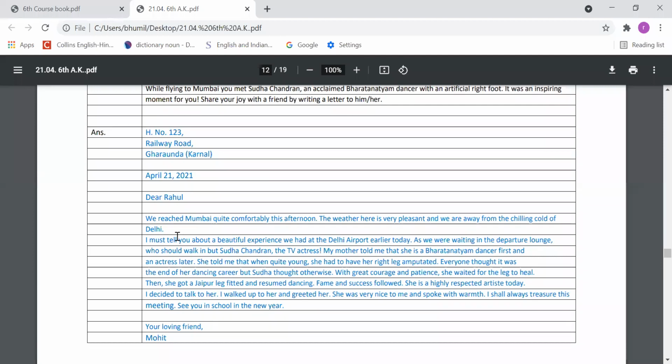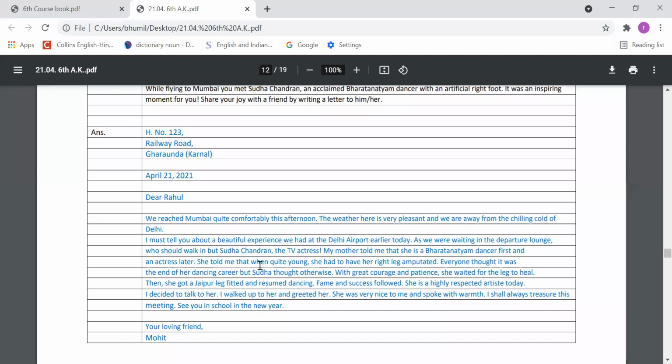Then you can start. We reached Mumbai quite comfortably this afternoon. The weather here is very pleasant, and we are away from the chilling cold of Delhi. I must tell you about the beautiful experience we had at Delhi airport earlier today. As we were waiting in the departure lounge, who should walk in but Sudha Chandran, the TV actress. My mother told me that she is a Bharatanatyam dancer first and an actress later.